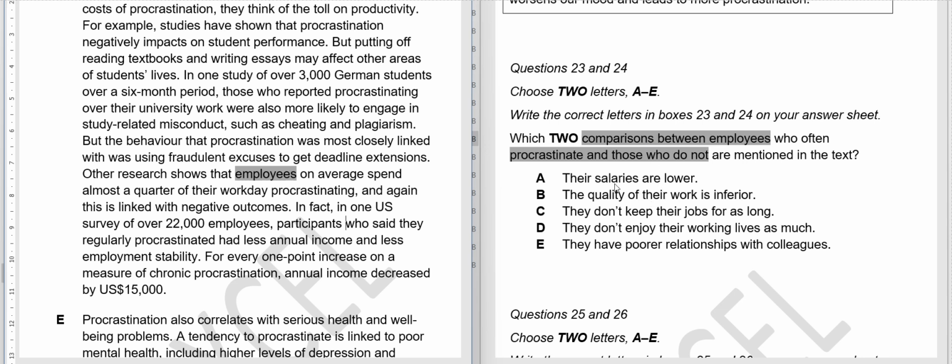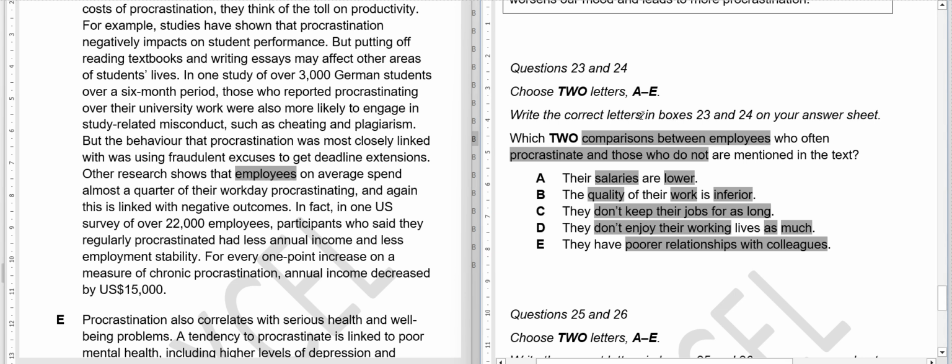First, their salaries are lower. So people who procrastinate, their salaries are lower. The quality of their work is inferior. So I'll just mark the keywords: lower salaries, quality of work is inferior, don't keep jobs for long, don't enjoy working lives as much. So obviously there is a comparison. They have poorer relationships with colleagues. So let's see if something is mentioned here. We have to mark two options, so this is very important. We have to write two answers.